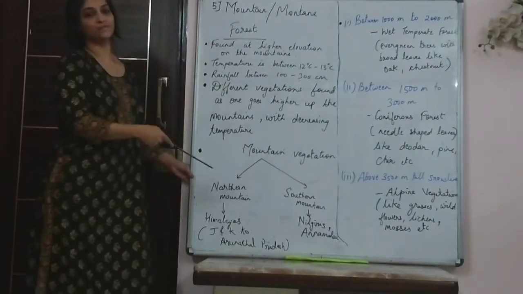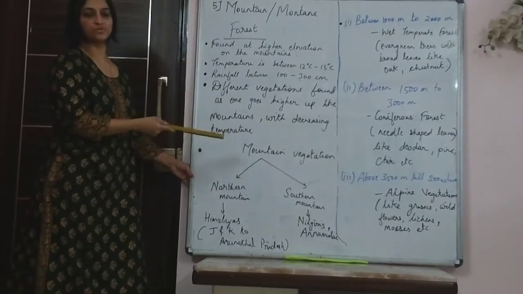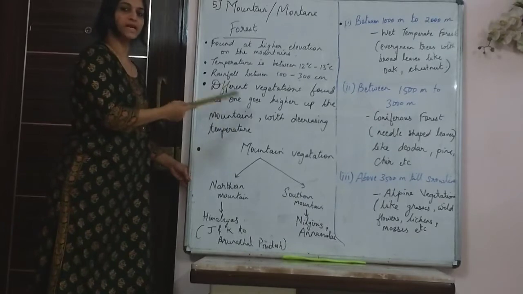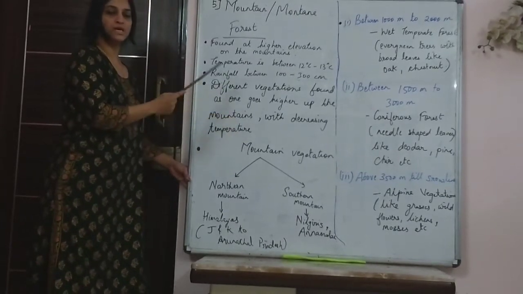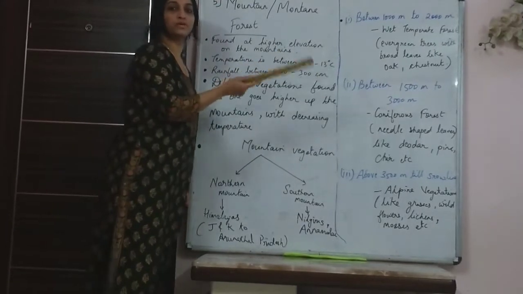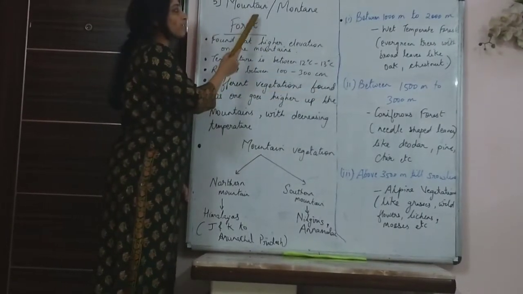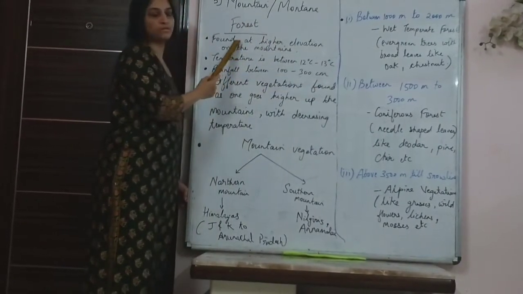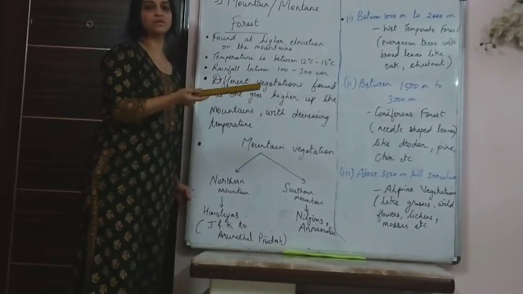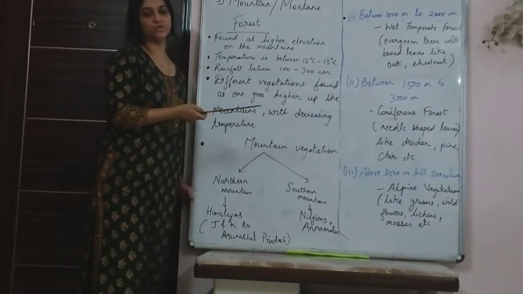So this is the last part in vegetation, the different types of vegetation that I have done. The first one is tropical evergreen, second was tropical deciduous, third was tropical desert, fourth was littoral or the tidal forest, and the fifth one is the mountain or the montane forest. Next I will go to the importance of forest and distinguish between agroforestry and social forestry.